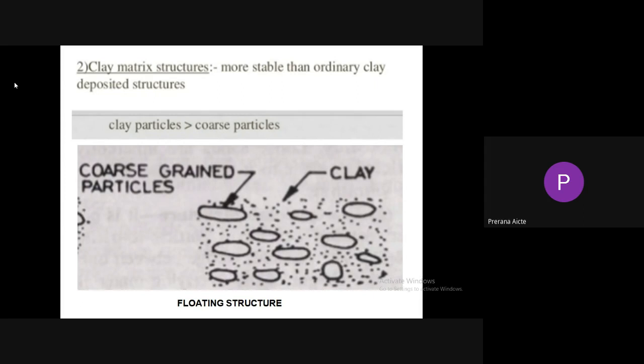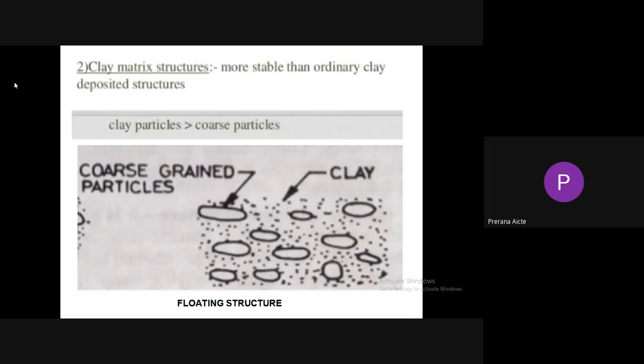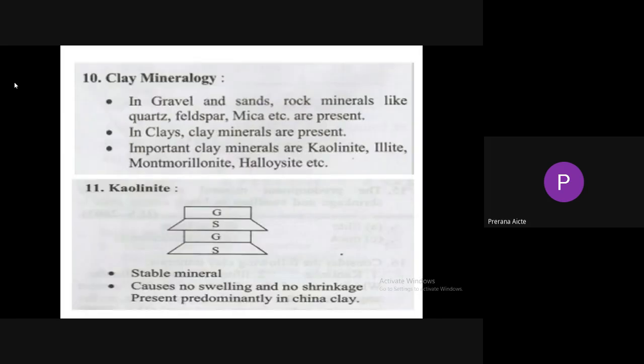That's why it exhibits low shear strength, low permeability, and more settlement. So when compared to coarse grain skeleton, this clay matrix soil structure has low shear strength, low permeability, and high settlement.